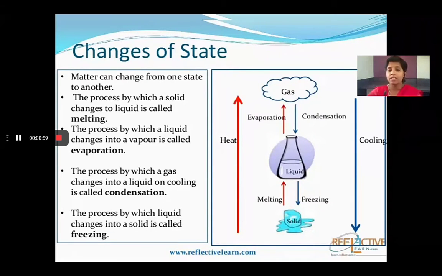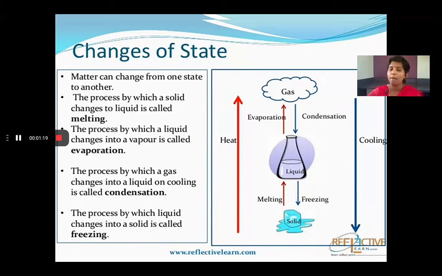Previously, the butter was in a solid form. Now, when you put it on a hot pan, because of the heat, it starts melting. So what is this process? The process by which solid changes to liquid is called melting.